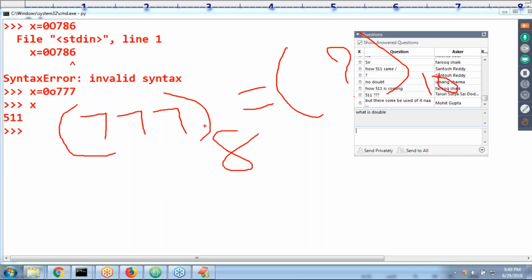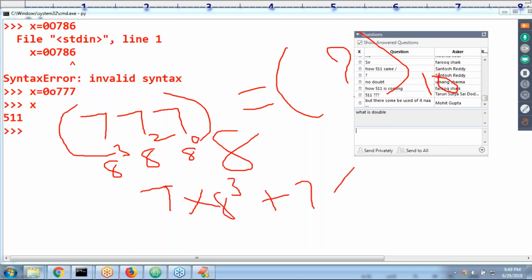What is the base? Very simple. 7 into 8 power 0, 7 into 8 power 1, 7 into 8 square.